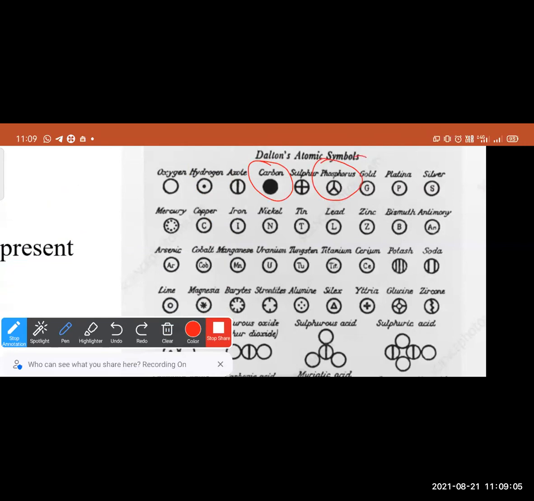Then phosphorus in this way, gold, platina, silver, mercury, copper, iron, nickel, tin, lead, zinc, bismuth, antimony, arsenic, cobalt, COB written in a circle, manganese, uranium, tungsten, titanium, selenium, potash, soda, lime.